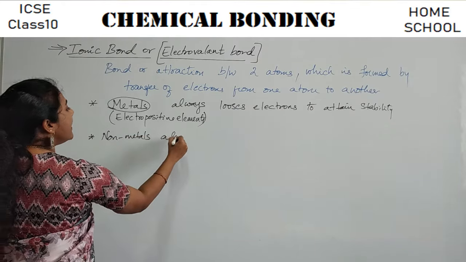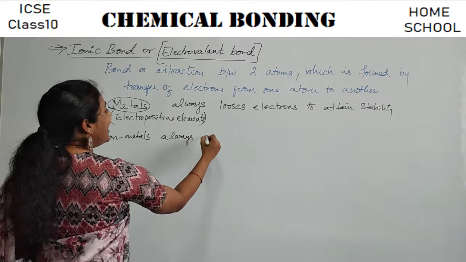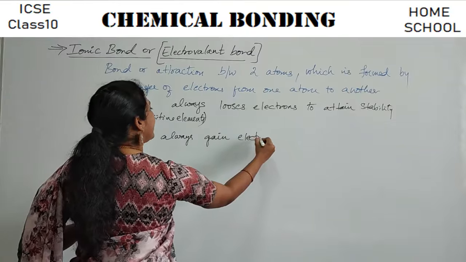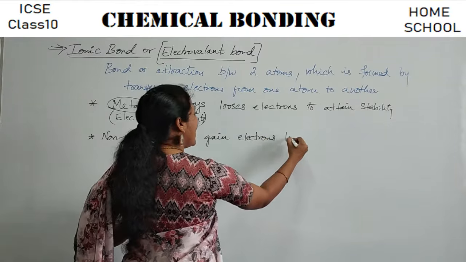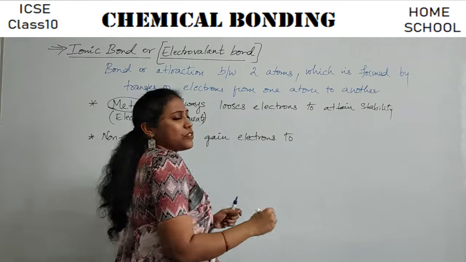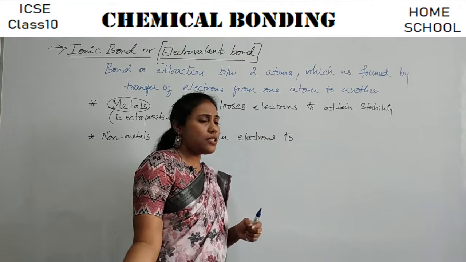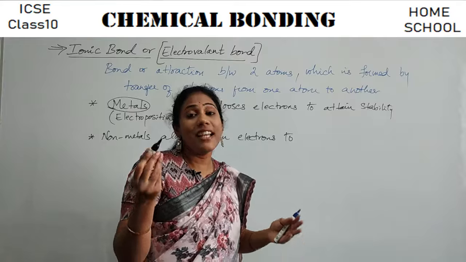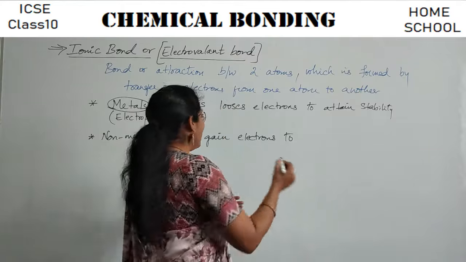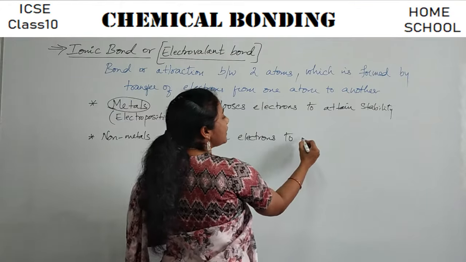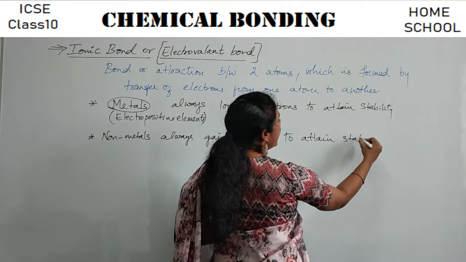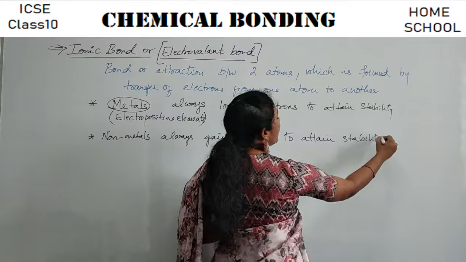Non-metals always gain electrons. Gain, that means they take electrons. Again, why do they take electrons? Because just by taking one or two electrons, they can have that octet electronic configuration in the last shell. So that's the reason they gain electrons to attain stability. Very, very important point.